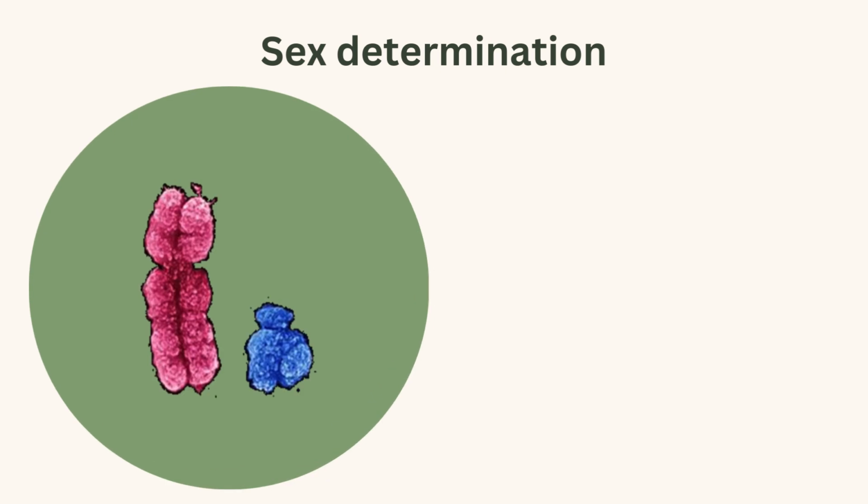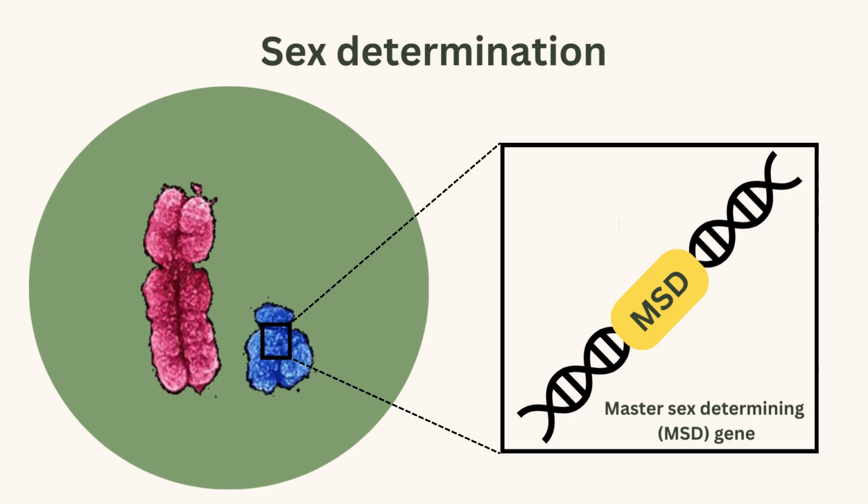When most people think of what determines sex, they think of X and Y chromosomes. But what many people are surprised to learn is that in genetic sex determination, it is just one single gene on the Y chromosome that determines sex. This gene is known as the master sex determining gene.